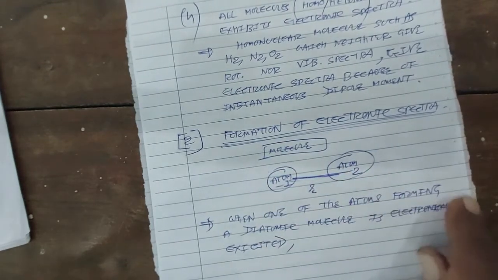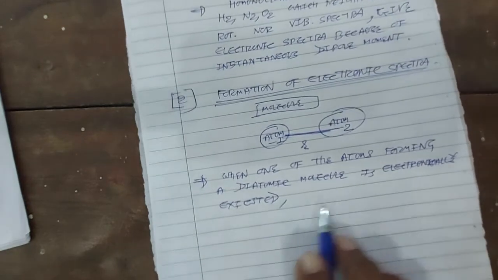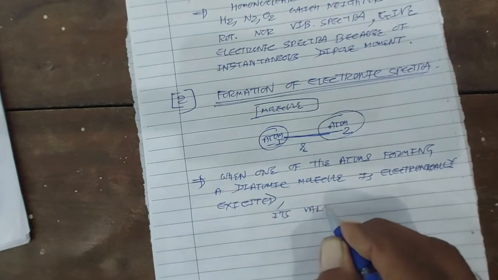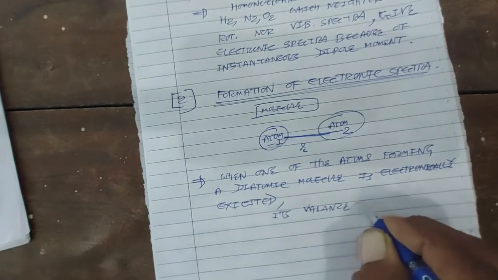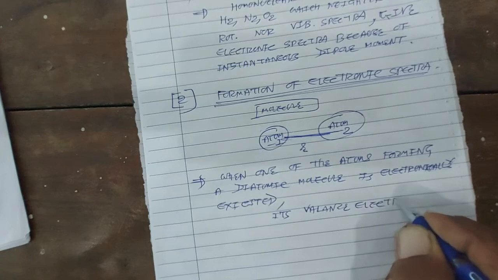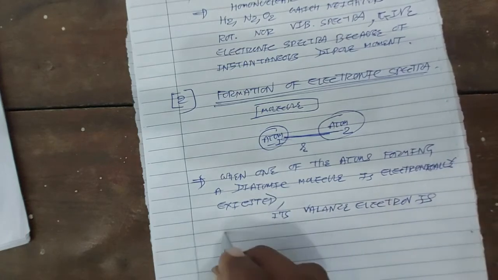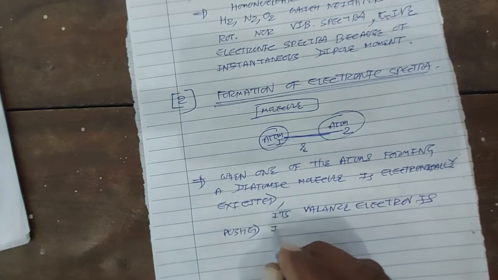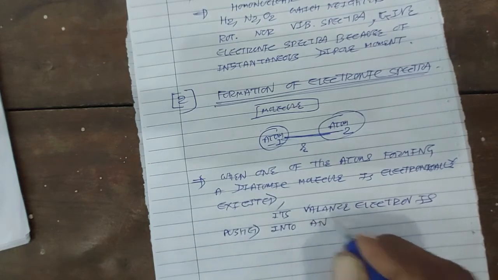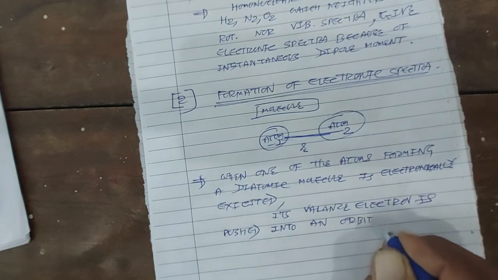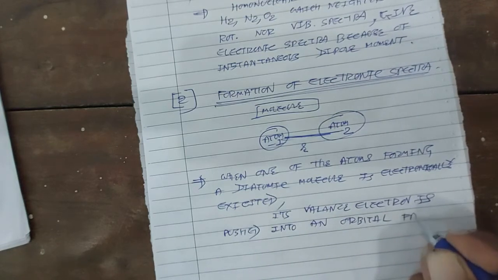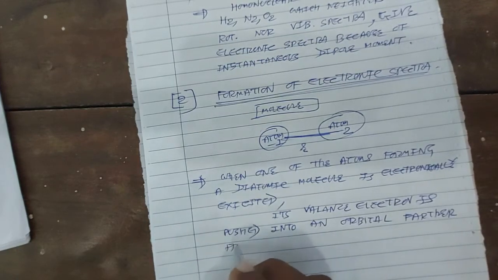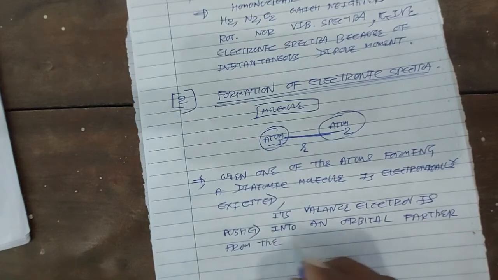So when one of the atoms forming a diatomic molecule is electronically excited, its valence electron is pushed into an orbital farther from the nucleus.